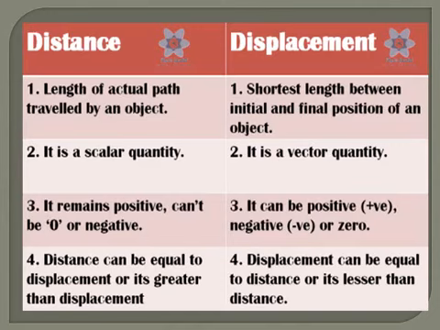What is a scalar? A scalar will have only magnitude. What is magnitude? Just a number. For example, if I say I bought 2 kilograms of potatoes, then the 2 kilograms becomes the magnitude. So magnitude is a number. 2 kilograms is the magnitude here.